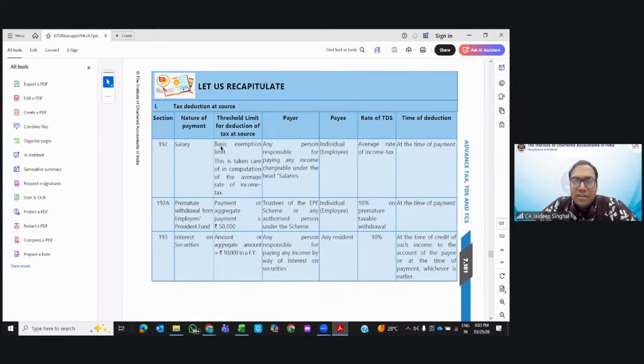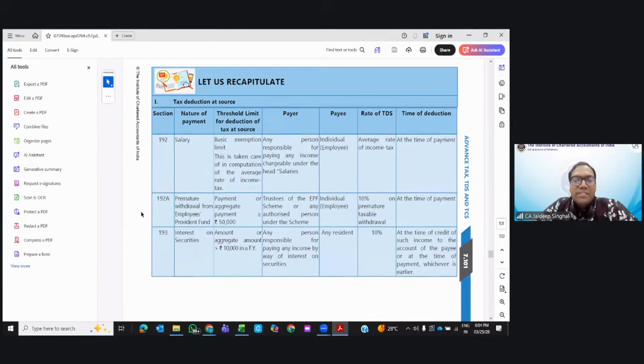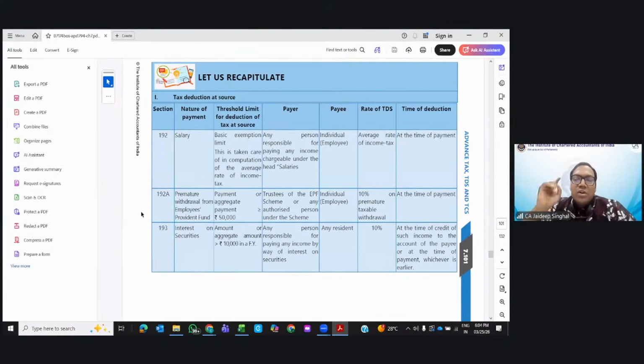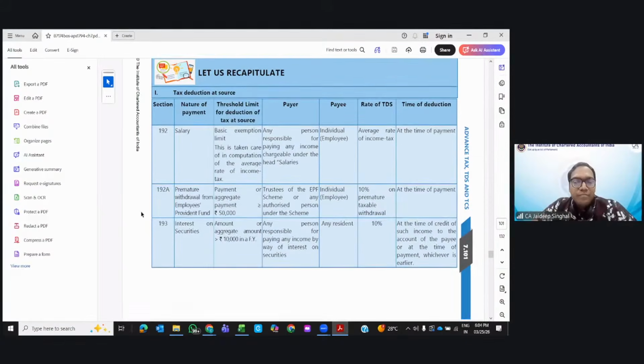Section 192, salary. You need to deduct the TDS at the average rate of income tax. There is no specified rate. Whatever rate is applicable to the individual, the computation is made and the salary TDS is deducted. Section 192A is about the premature withdrawal from employees provident fund, if the payment is greater than 50K. If you withdraw after 5 years of continuous service, it is non-taxable. If you make a premature withdrawal, then TDS is applicable.